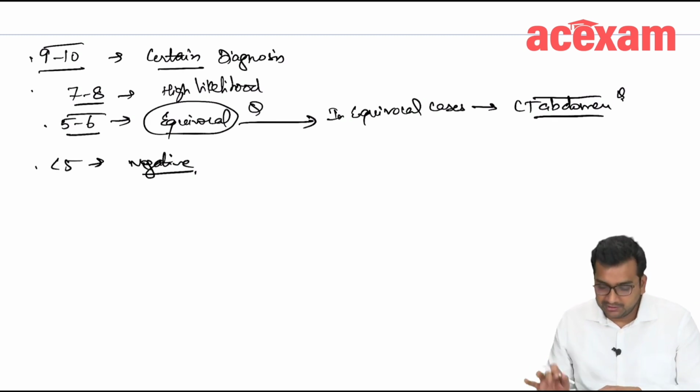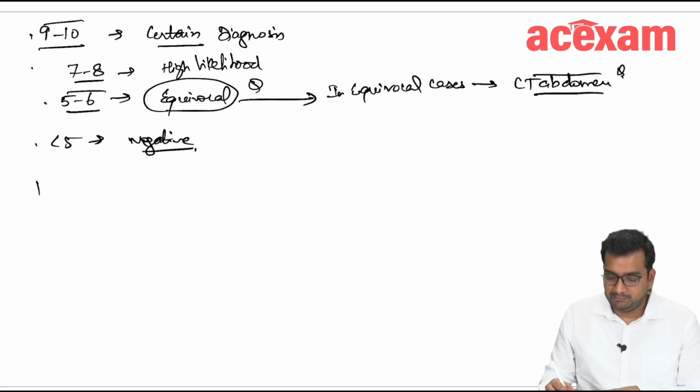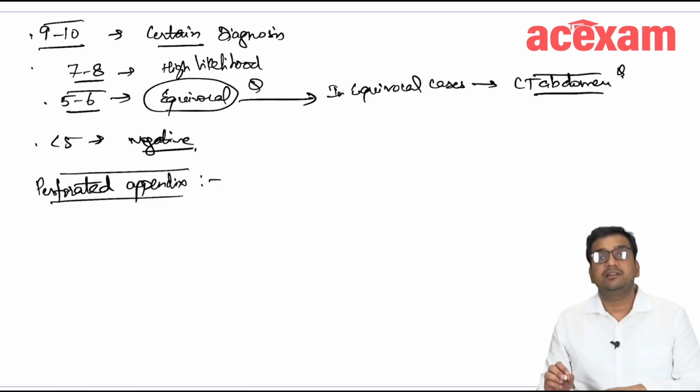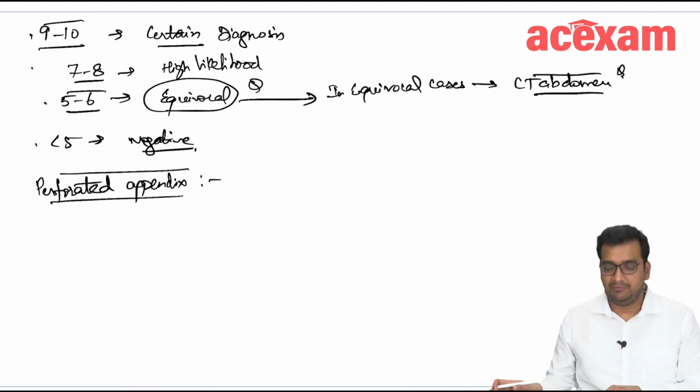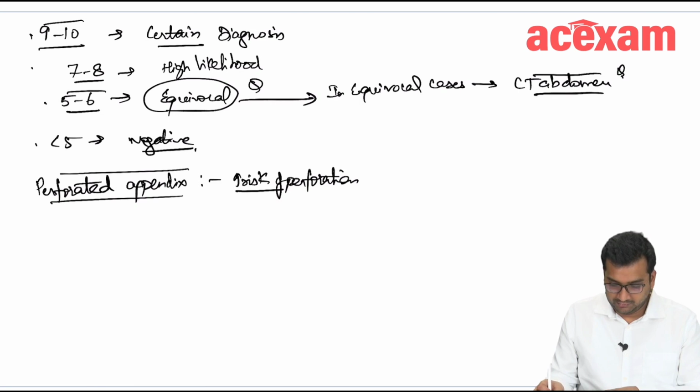Okay, so this is how we diagnose. Now, there is perforation in the appendix sometimes, or the perforated appendix. What are the factors or features which increase the risk of perforation in appendix?